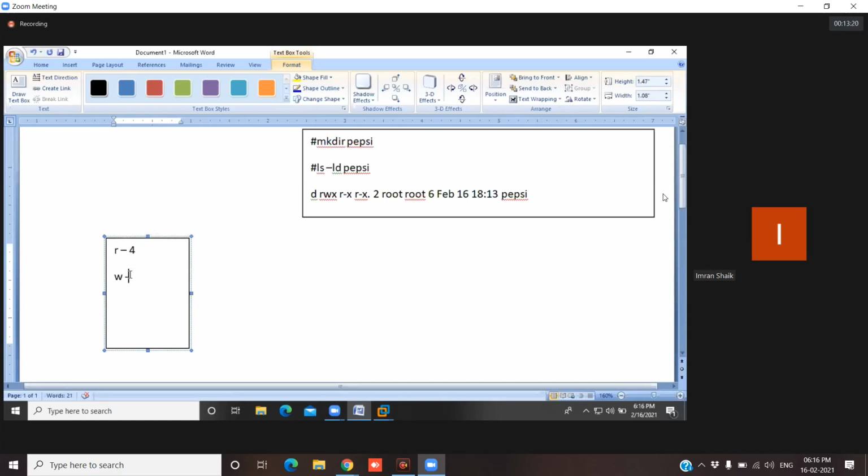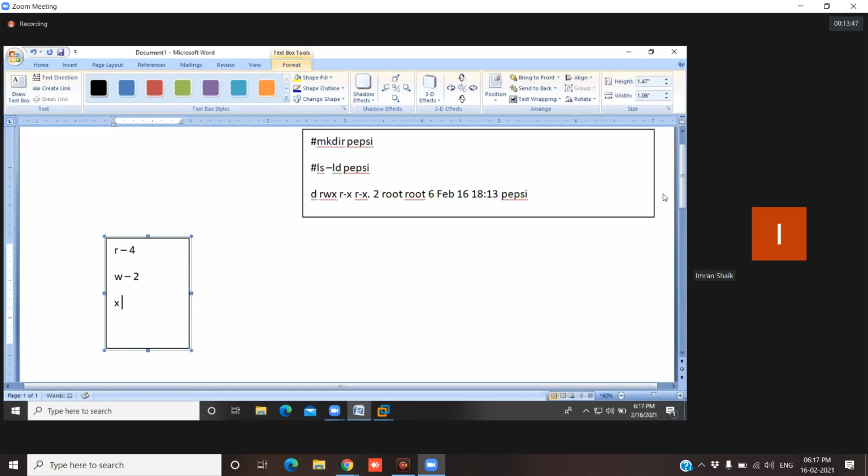Okay. And the W value is 2. W means write permission. Almost full permission, guys. If you want, you can modify the file content, edit it, or delete it. You can delete the file also, and you can delete the directory also. W means almost full permission.